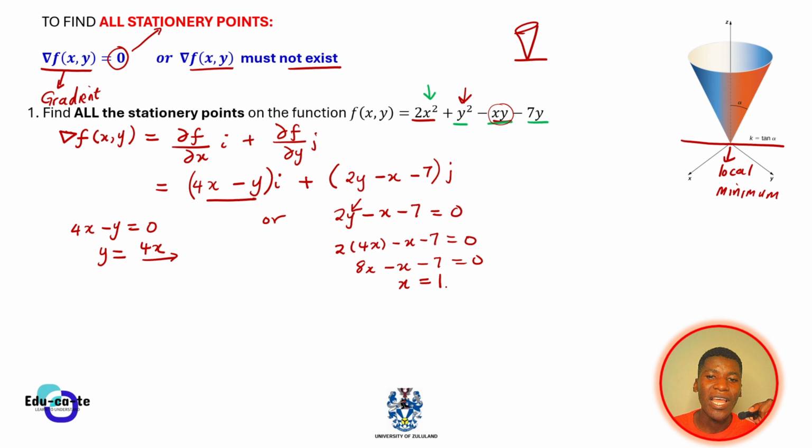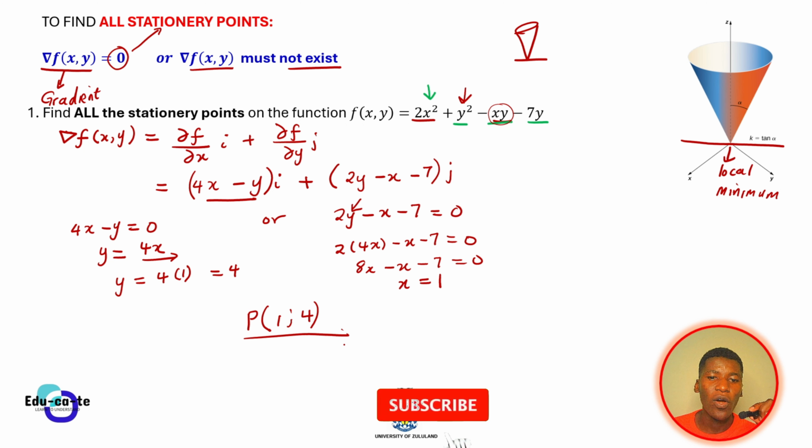So now using this x value, we can find the y value of our stationary point. So y will be equal to 4 times positive 1. So y is actually 4. So we have a stationary point, and the stationary point is P, given by x is 1, y is 4.